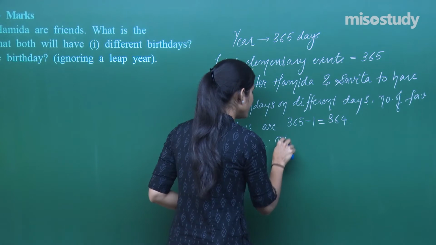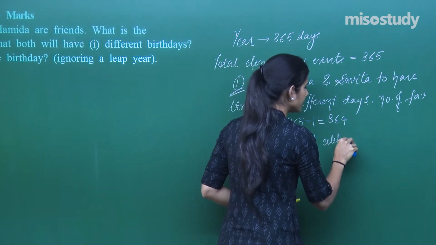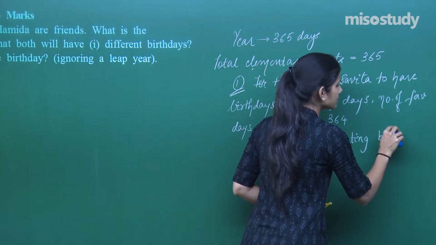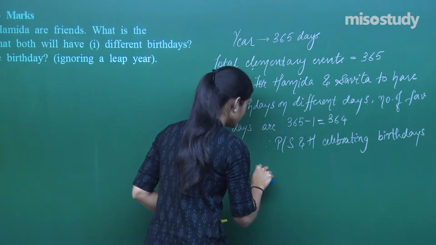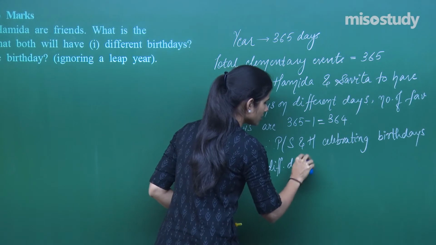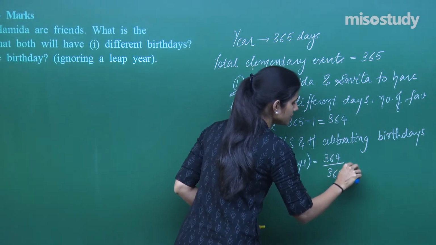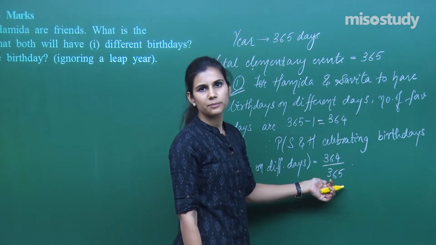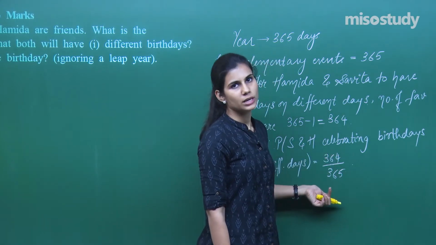Therefore, probability of Savita and Hamida celebrating birthdays on different days is 364 upon 365. Clear? Number of favorable outcomes upon total number of outcomes, or number of favorable elementary events upon total number of elementary events.